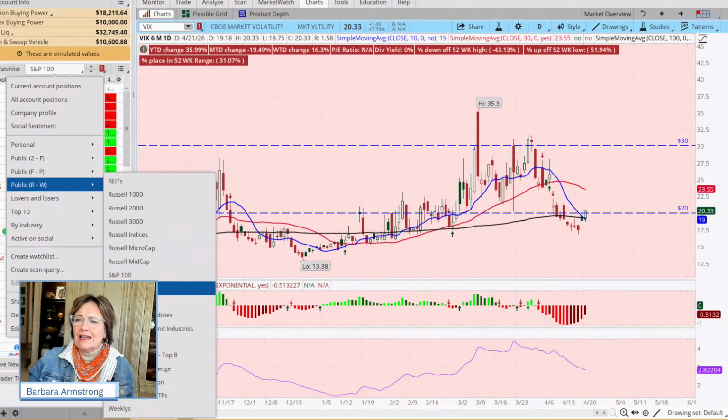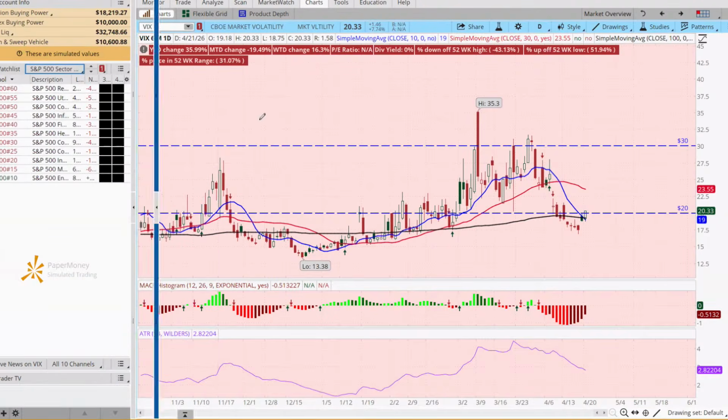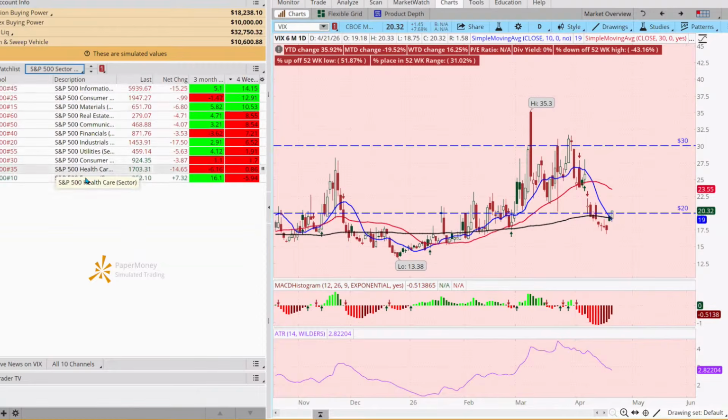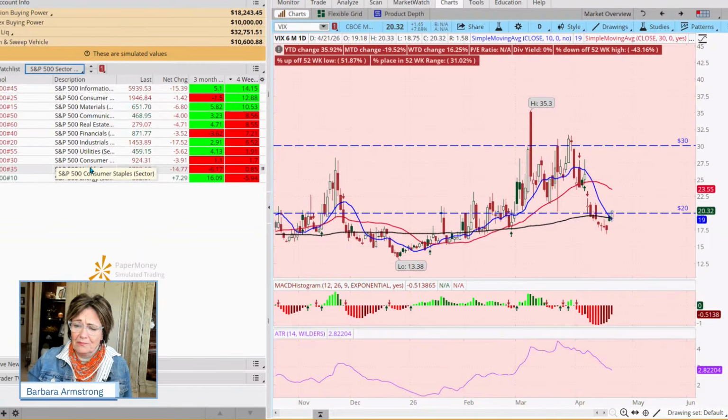Okay, so we're going to have a super quick look, and there's a reason I'm doing this. If we look at the last 3 months, energy is at the top of the heap and information technology is working its way back up. It was in third place, materials in second. But in the last 4 weeks, energy has gone from number 1 to number 11, from first place to last place. And technology, which was hovering down around the bottom for a while, is back at number 1.